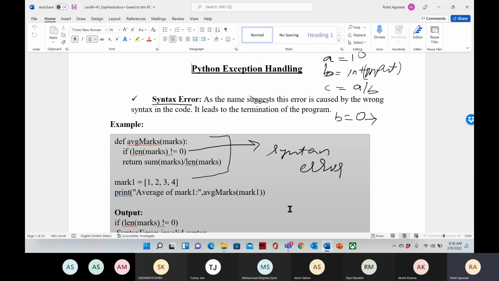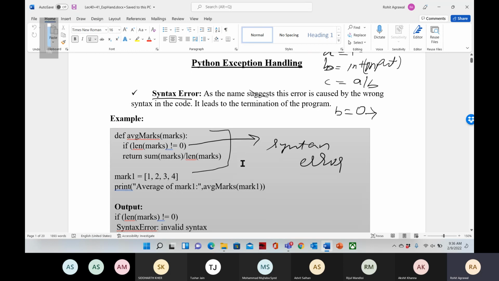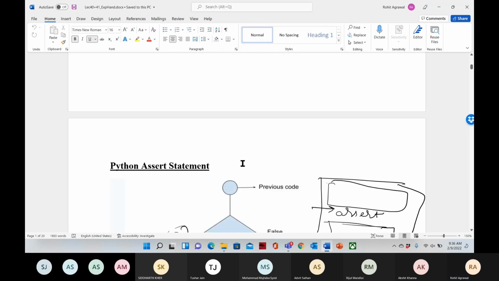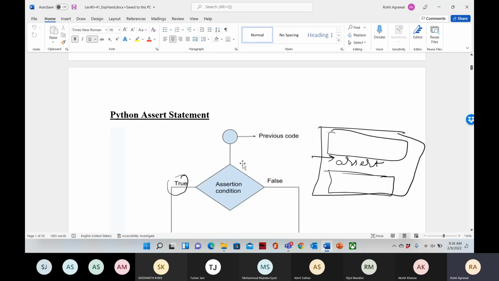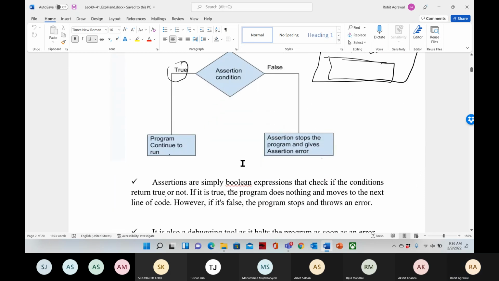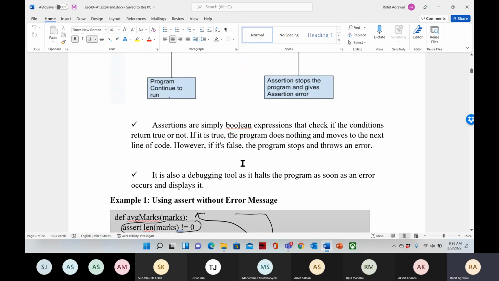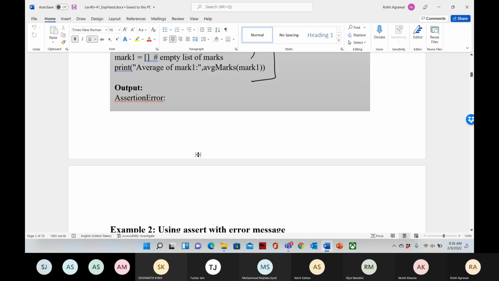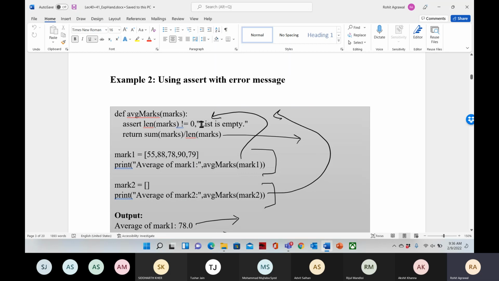So in the previous lecture we discussed the syntax error. Am I audible to all of you? Yes, sir. So we discussed syntax error. We discussed exceptions. Then we discussed assert statement in Python, the difference between the assert and the if. And we discussed assert statement without any message, and assert statement with some message.